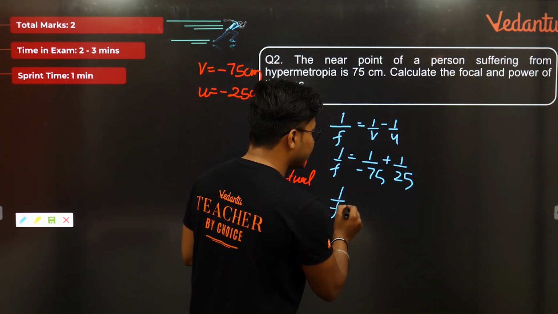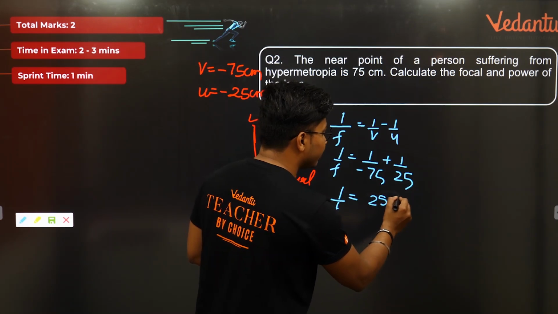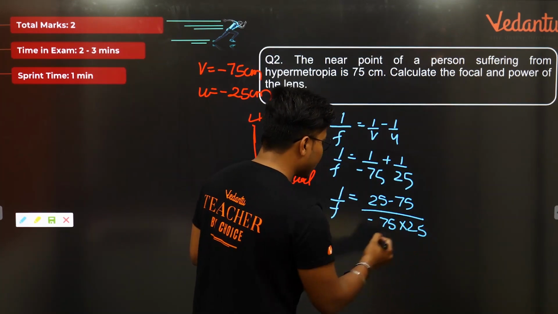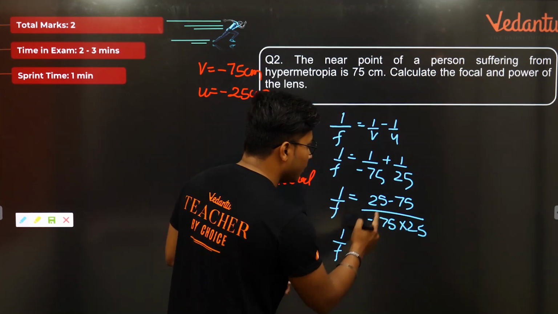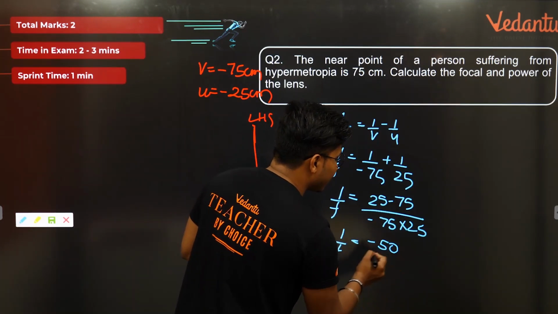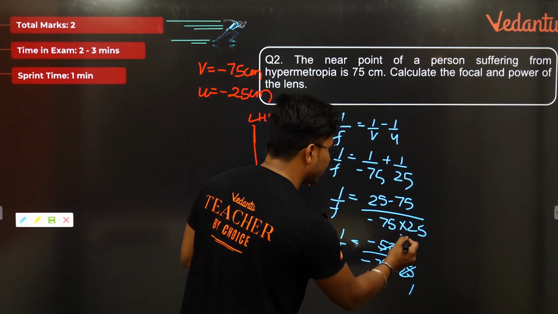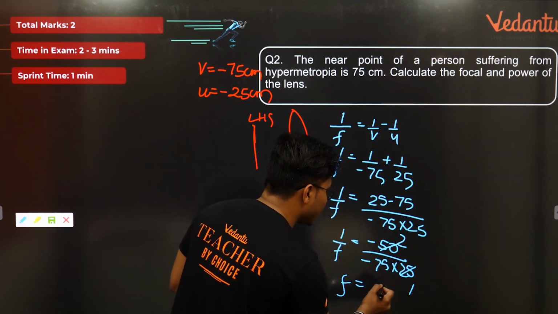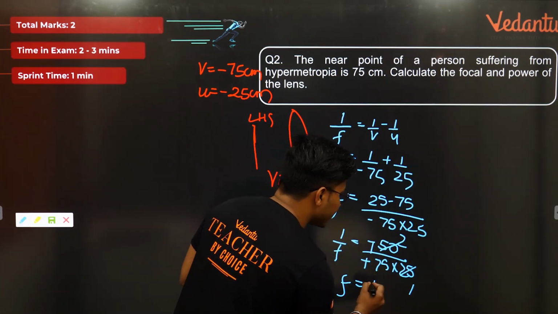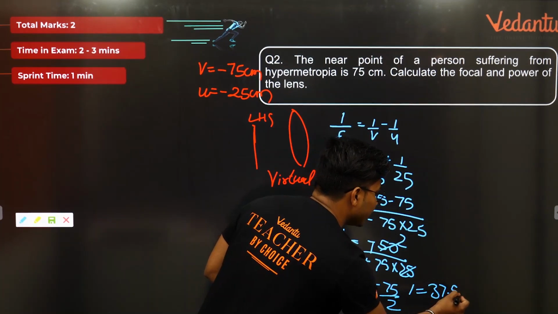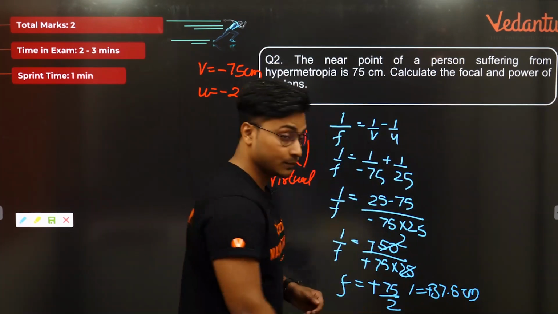So 1 by f is equal to 25 minus 75 divided by minus 75 into 25. So your answer would be 1 by f is equal to minus 50 divided by minus 75 into 25. So 25 ones are, 25 twos are. You have got focal length is equal to negative negative cancel, positive 75 by 2, which is nothing but equal to 37.5 centimeter, a positive value.